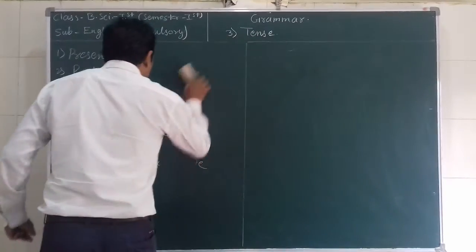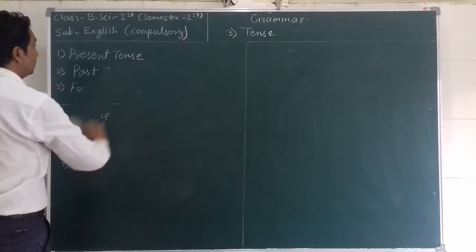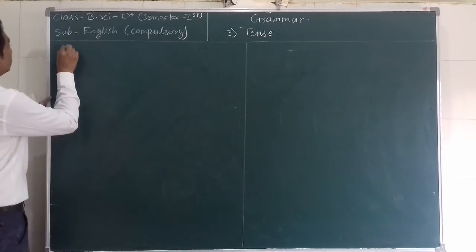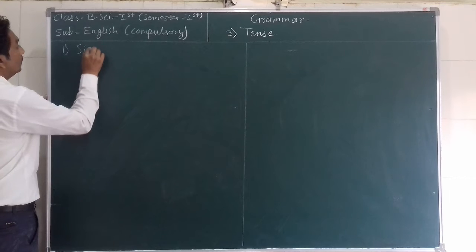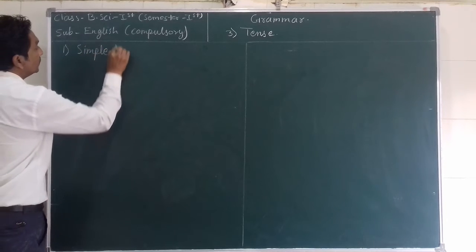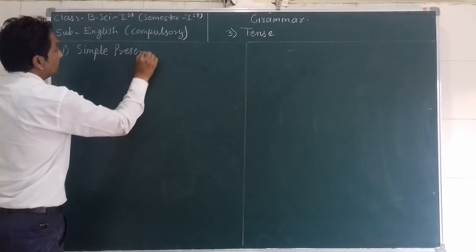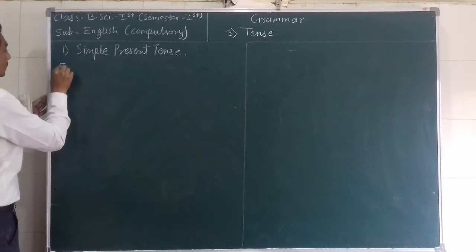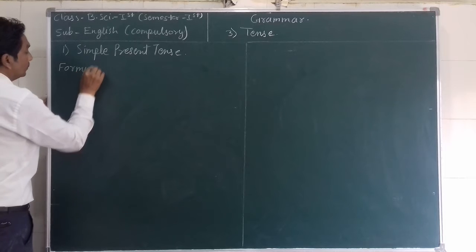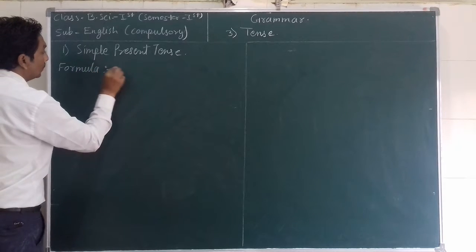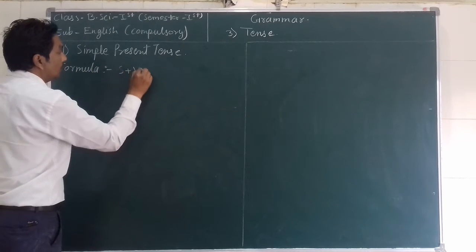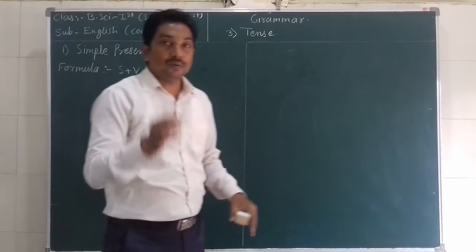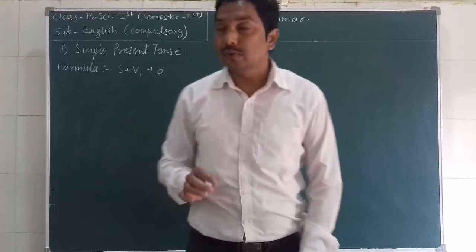So today in this part we will learn the first type of tense, and that is simple present tense. There is the formula: subject plus V1 plus O. V1 means the first form of the verb.